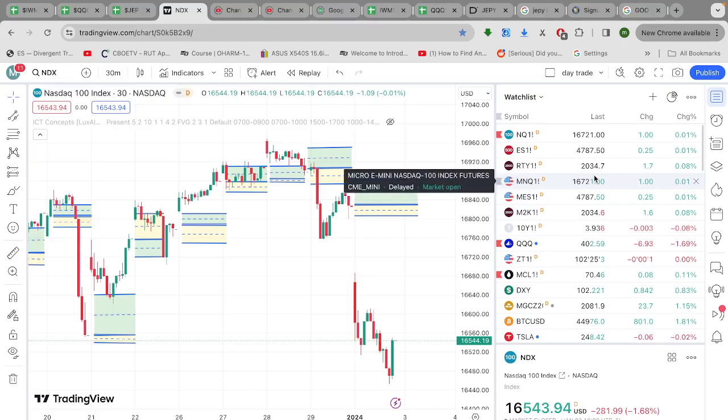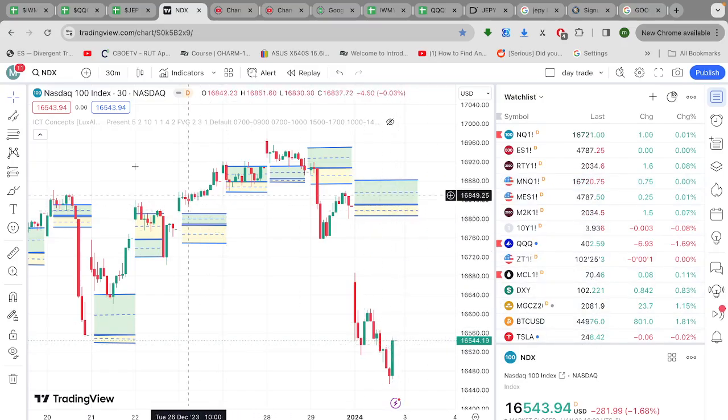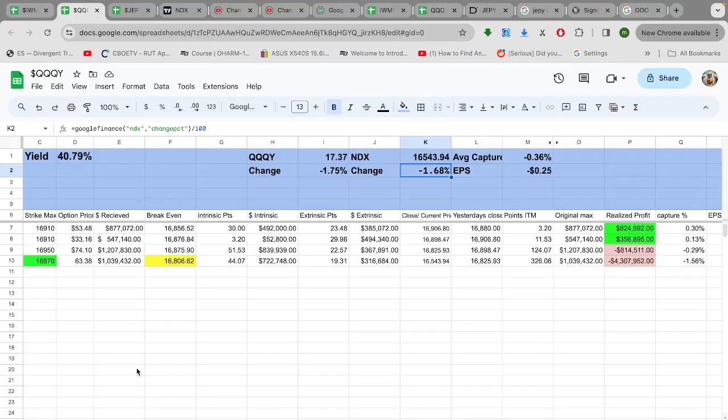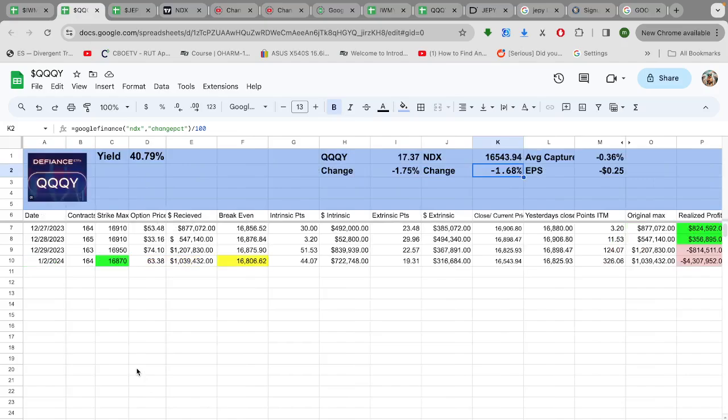It was down more than 2% at one point. I think it may have rallied, but it still closed way down. It did rally a little bit on the close, but it is still not good. Not a good day at all. All right, so let's see what happened spreadsheet-wise.